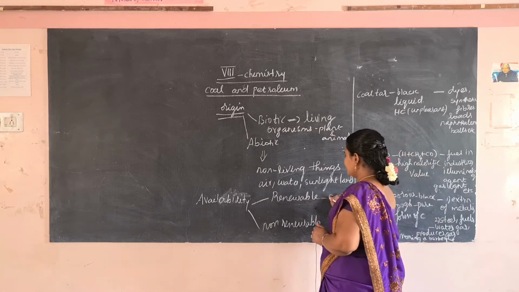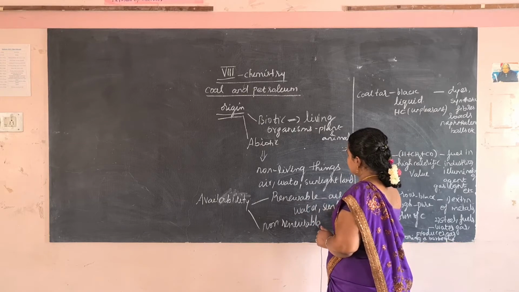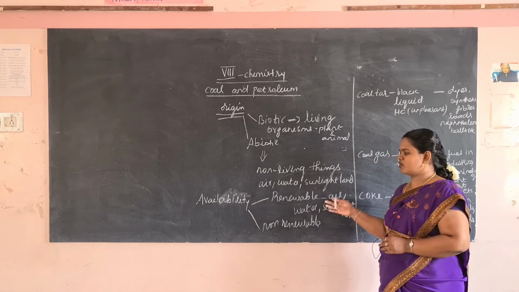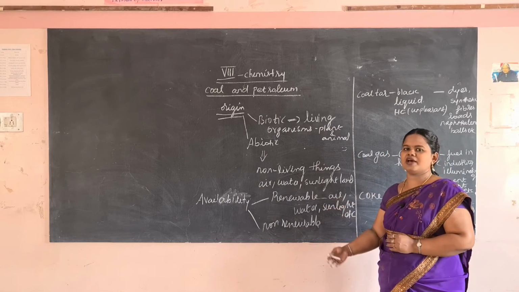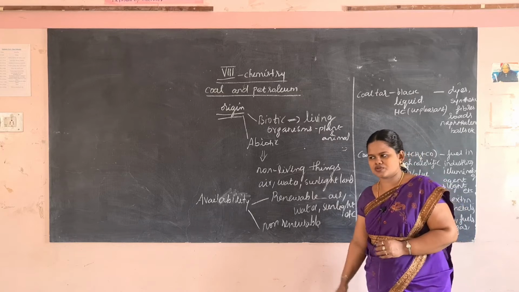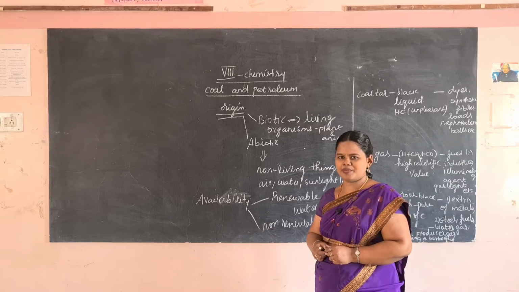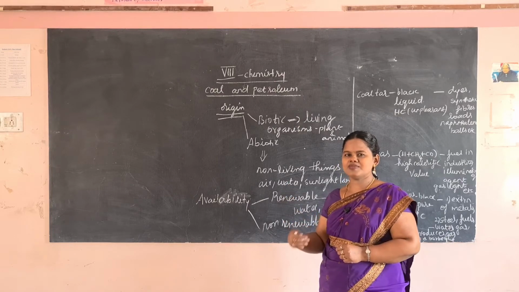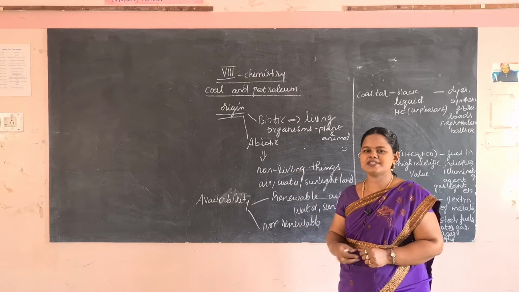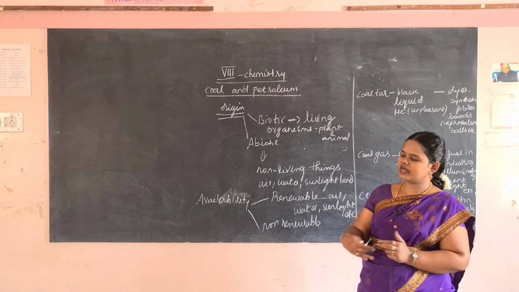Can you give some examples of renewable resources? Air, water, sunlight can be easily obtained or replenished after use. Although it is a renewable resource, for example, water in the rivers or ponds dries up during the summer season, and when the rain comes, the water fills the ponds as well as the rivers. So we can get back water again when the rain comes. That is a renewable resource.